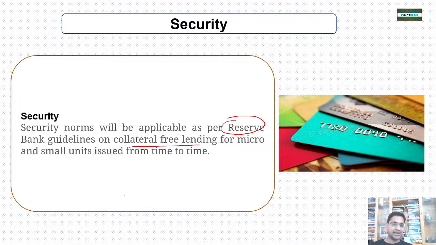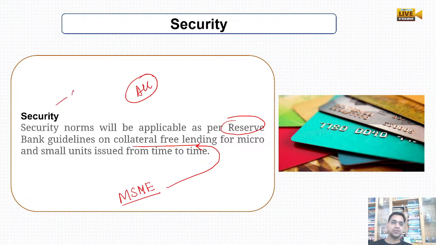Government has released, like for MSME, we have a collateral free lending up to a certain limit for a small unit, issued from time to time. Okay, but banks can have their own way of dealing under the security, and they have to follow all the RBI guidelines in order to have security or collaterals for issuing of this credit card.